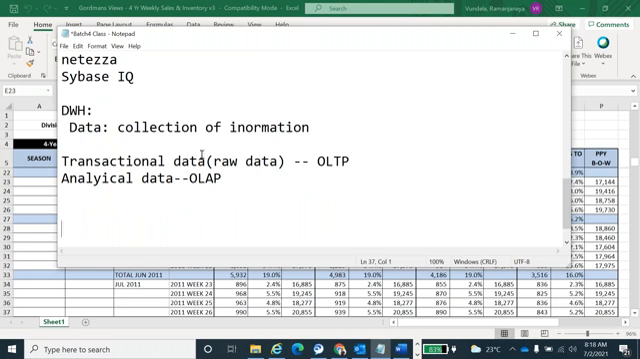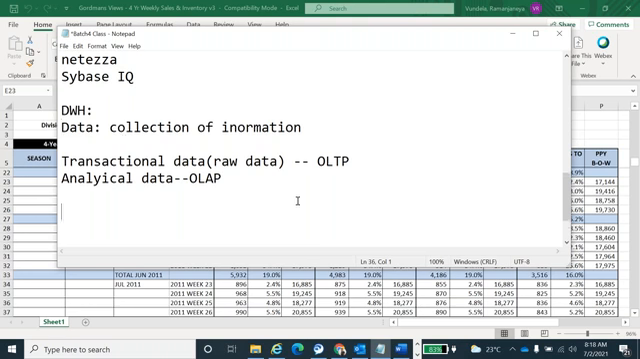So understand, right? Any doubts, guys, up to here? So what kind of data do we have? One is the transactional data, one is the analytical data. What is the use of data warehousing? They are going to store the historical data for analysis purposes. Based on the analysis, they are going to take decisions to improve their business. That is the main use of data warehousing.